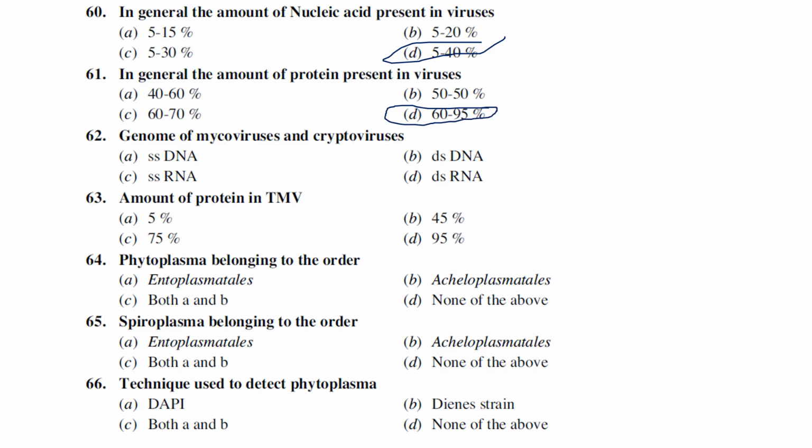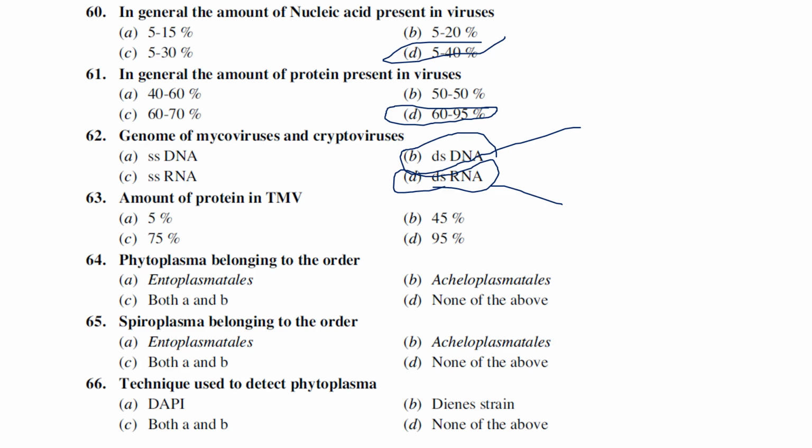The next one asks about the genome of mycoviruses and cryptoviruses. The genome of mycoviruses and cryptoviruses contains double-stranded RNA, whereas double-stranded DNA, one example is cauliflower mosaic virus. Since mycoviruses and cryptoviruses contain double-stranded RNA, okay.